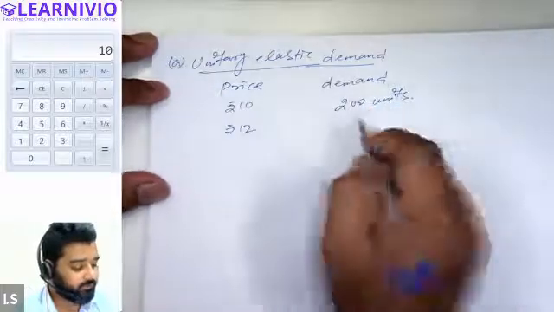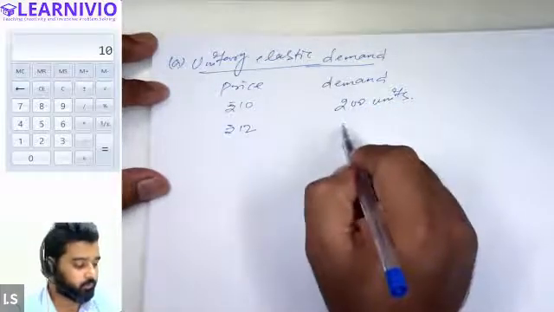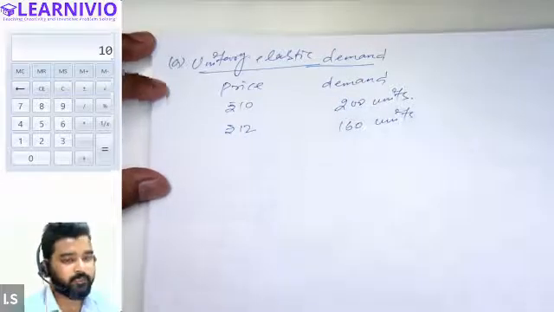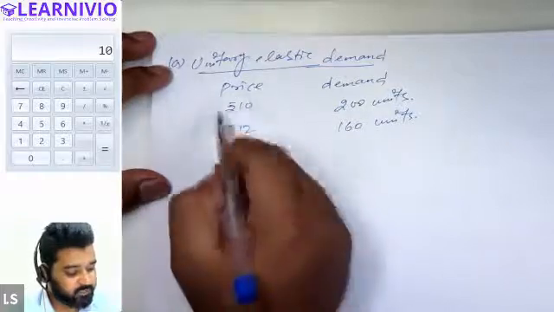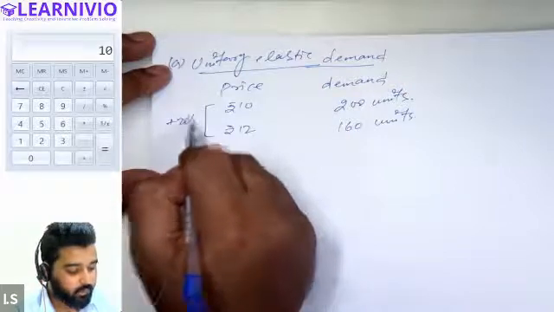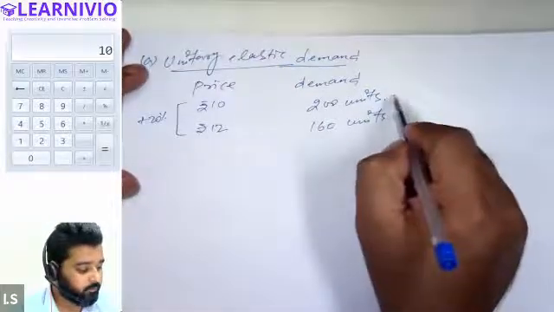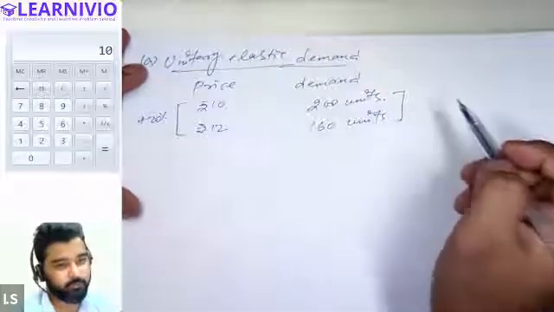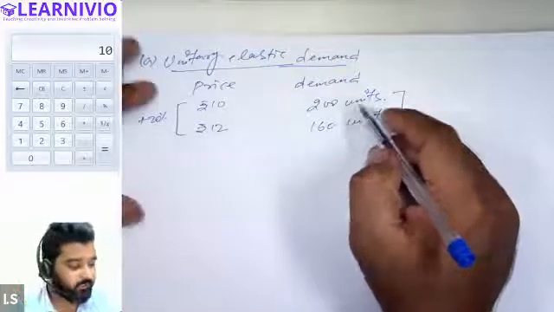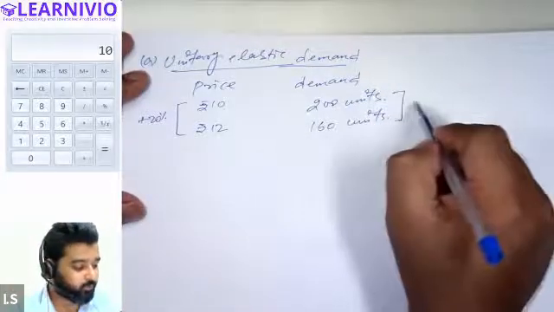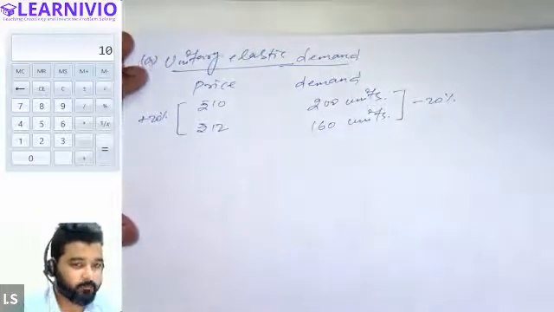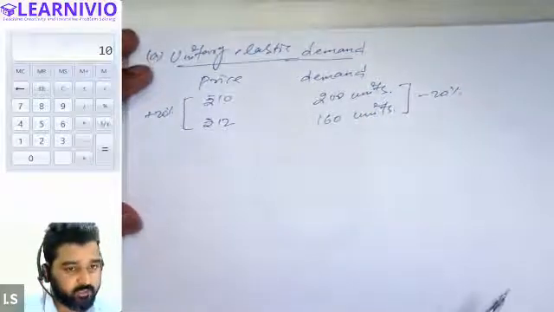And at this price, now 160 units of the commodity is being demanded. So see, there is a change in price of the commodity by 20%, right? The price is increasing by 20%. And if you can observe here, demand is also decreasing by 20% only. From 200 to 160, demand decreases by 40 units, right? And 40 units is 20% of the 200. So demand is decreasing by 20%. See, there is an equal change in price and demand of the commodity. This is called demand is unitary elastic.